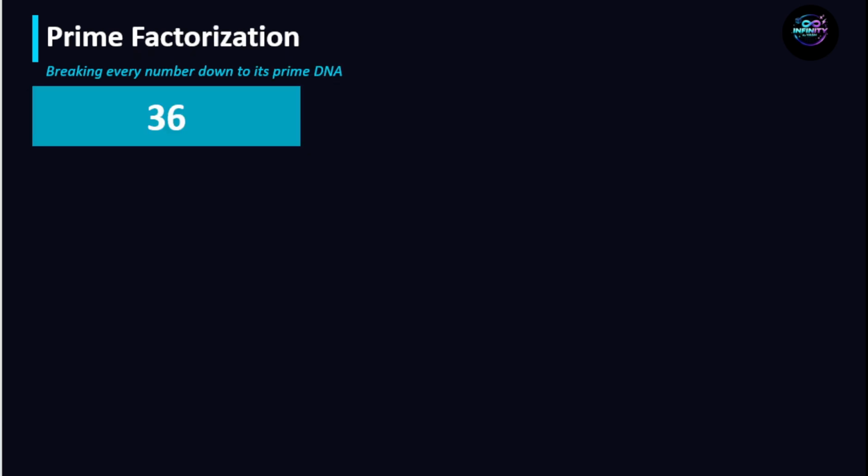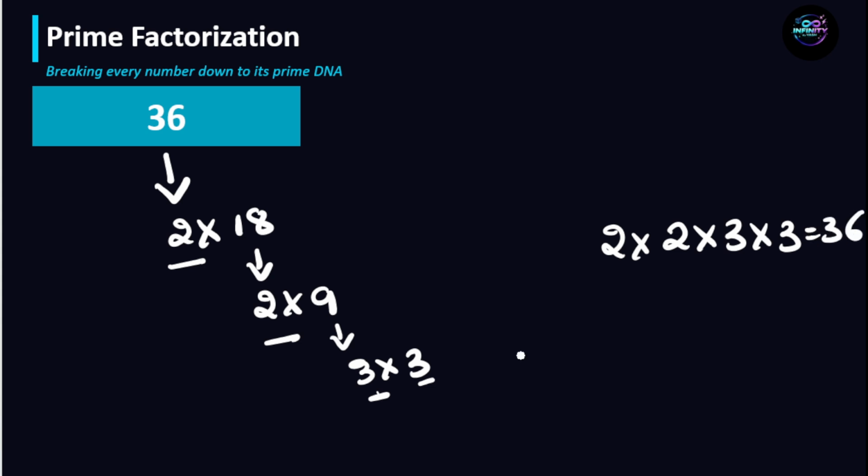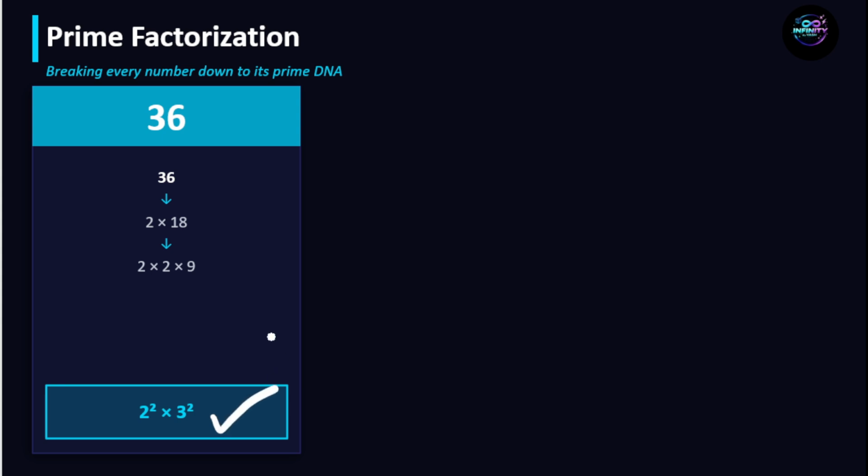Let's factorize some numbers. Let's take an example, 36. Let's form a prime factor tree. 36 can be written as 2 into 18. Again 18 can be written as 2 into 9. Again 9 can be written as 3 into 3. We cannot divide 3 further. So we have 2 into 2 into 3 into 3, which is equal to 36. Therefore, 2 comes how many times? 2 times, that is 2 square, and 3 comes how many times? 2 times, that is 3 square. So 36 is equal to 2 square into 3 square.